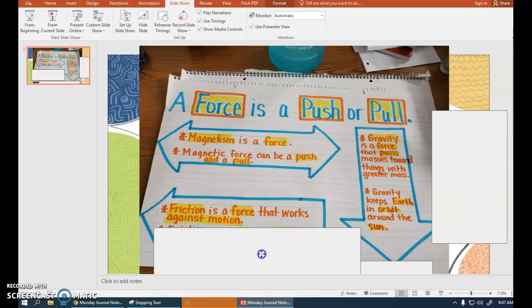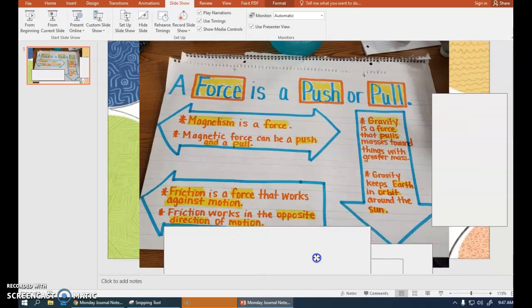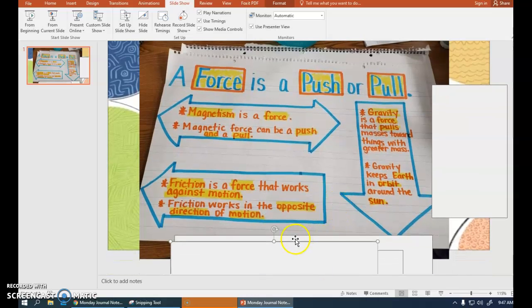And the last type of force I want you to put in your journal is friction. Friction is a force that works against motion. Friction works in the opposite direction of motion. So if we're pulling something, it's pushing against it. All right? And if we're pushing something, it's pulling against it. So it's the opposite of whatever we are doing or the object is doing.